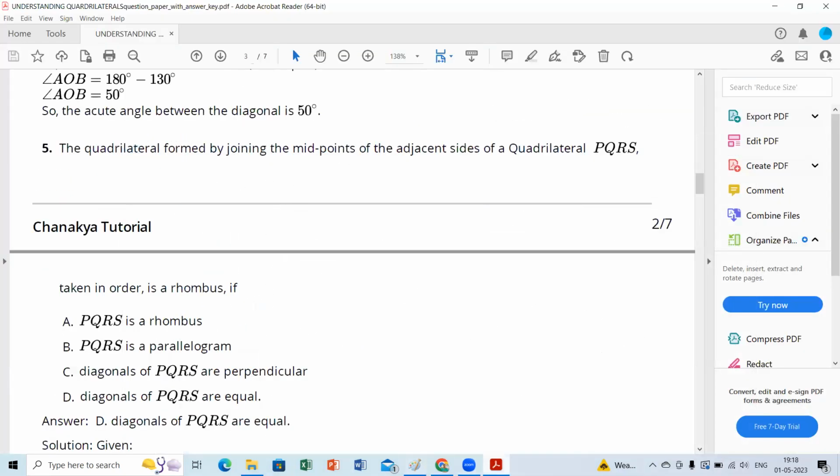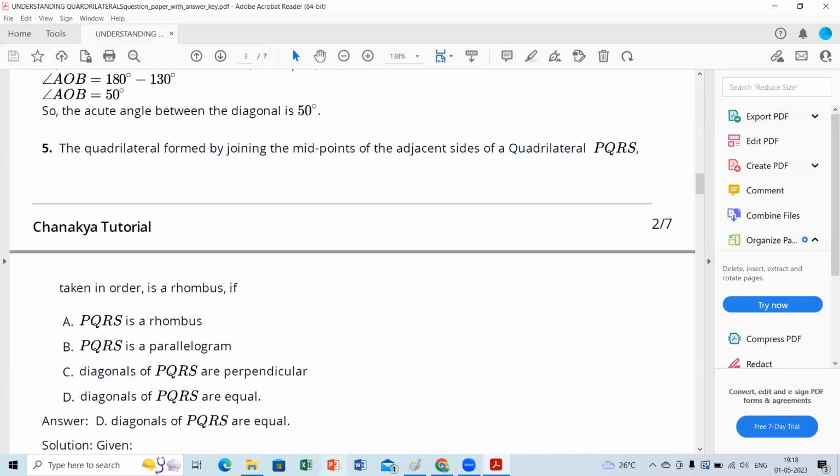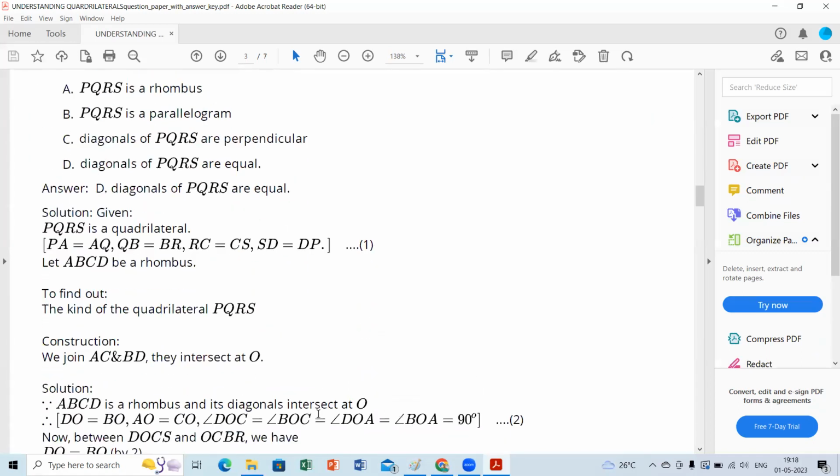Ma'am, can you explain the sixth one? Yeah, one minute, I'll help with the 6th one also. For the fifth one, we should use the midpoint theorem, because we are constructing a quadrilateral by joining the midpoints of the sides. Did they teach us that in seventh grade?